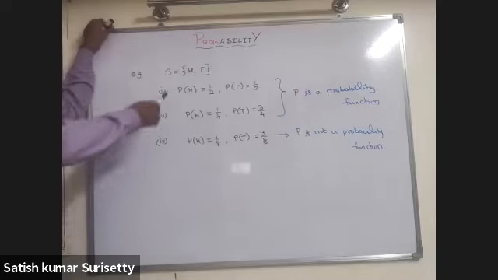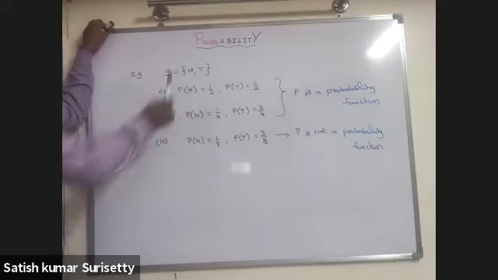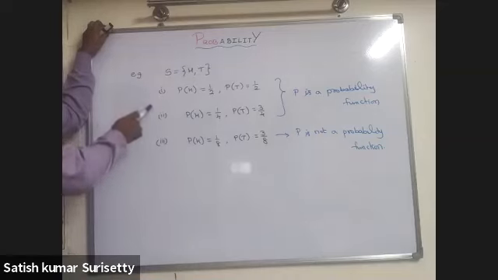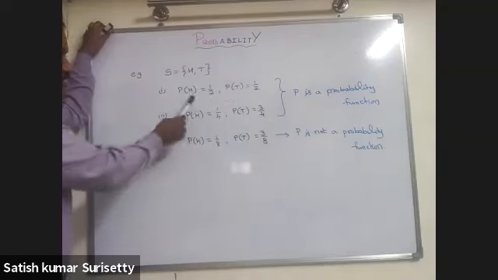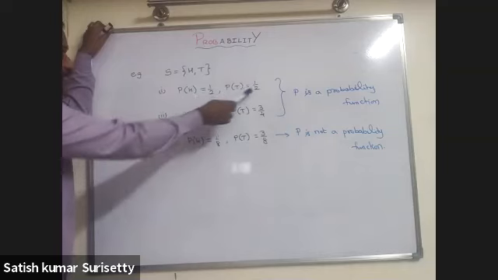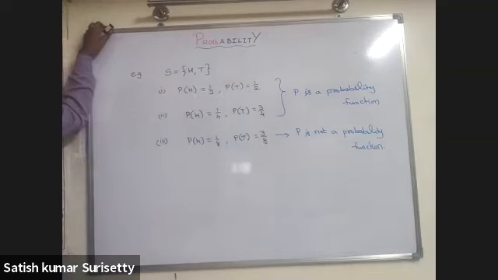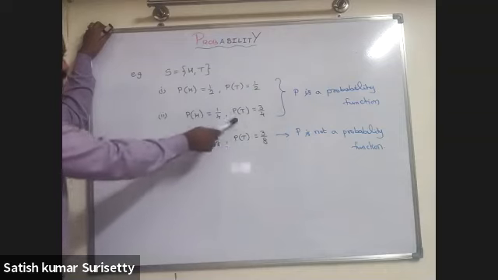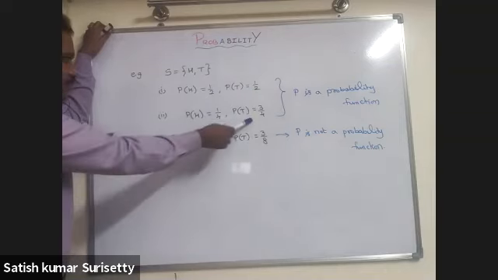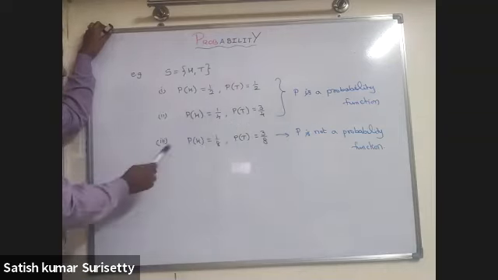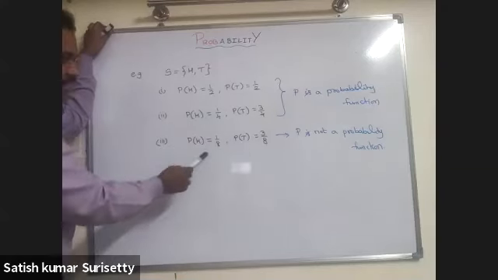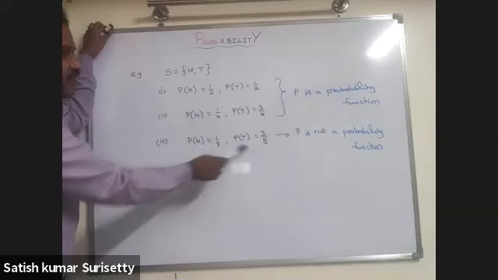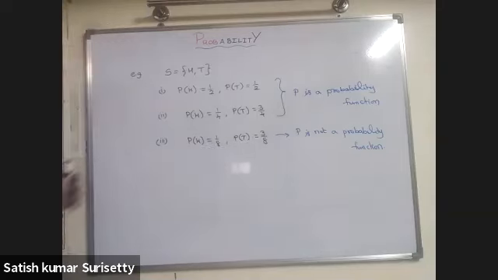So consider the sample space S equal to {h, t}. Now you have to identify whether these are probability functions or not. First, P of h equal to 1 by 2, P of t equal to 1 by 2. Each lies between 0 and 1 and the sum is 1. So it is a probability function. P of h equal to 1 by 4, P of t equal to 3 by 4. So here also P is a probability function. Whereas in the third problem, P of h equal to 1 by 8, P of t equal to 3 by 8. Even though both lie between 0 and 1, the sum is not equal to 1. So P is not a probability function.